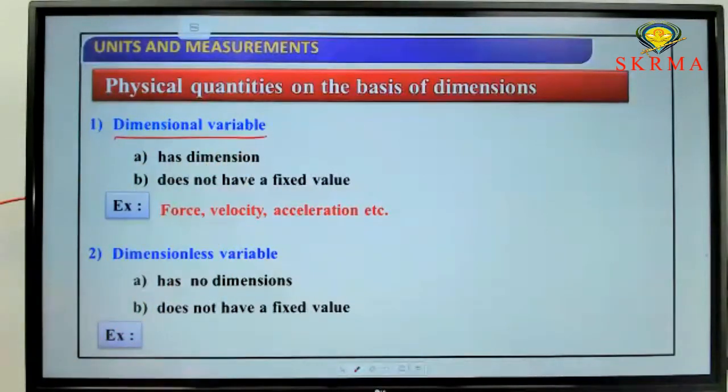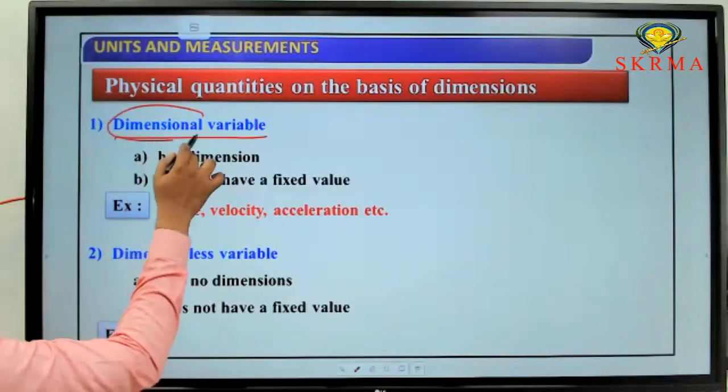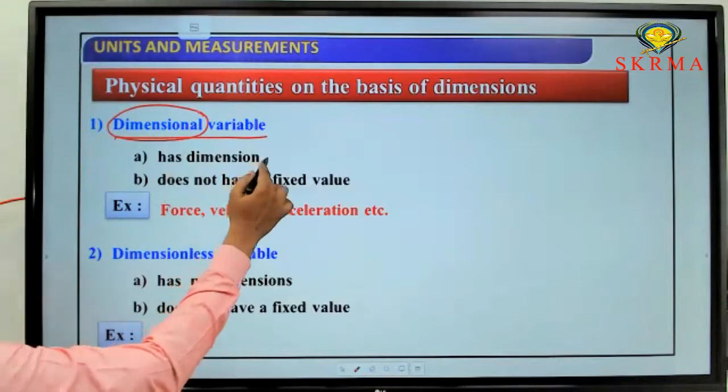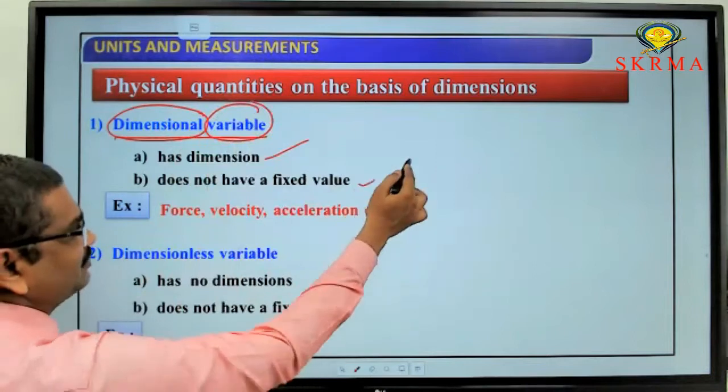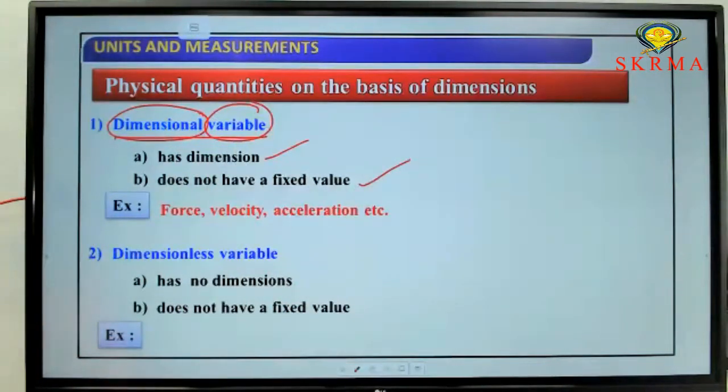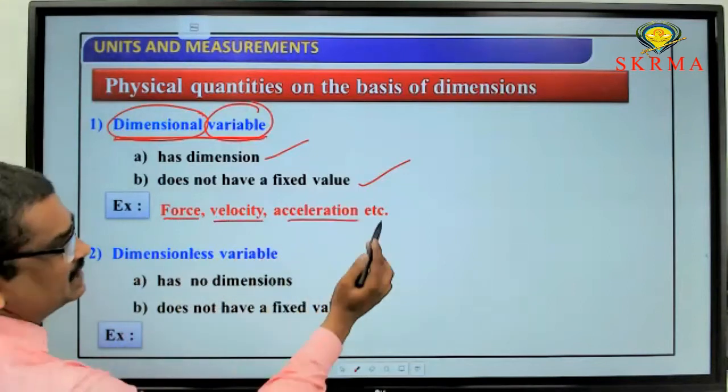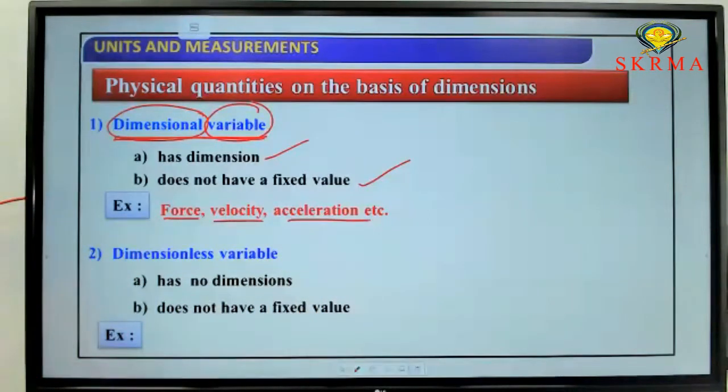Dimensional means it has a dimensional formula, so it has dimension. Variable means the value is not fixed. Those types of physical quantities come under dimensional variables. Examples are force, velocity, acceleration, etc.